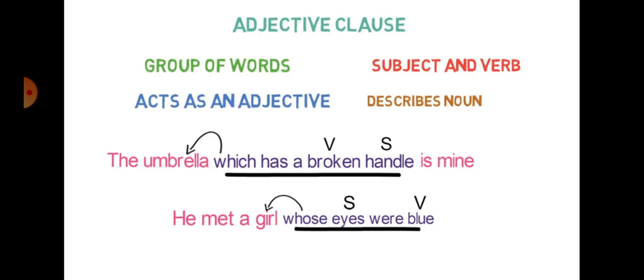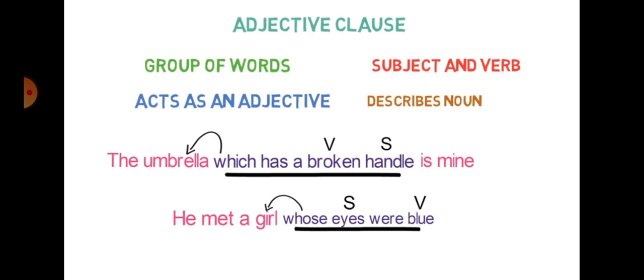Now this whole statement, which has a broken handle, is actually giving you more knowledge about whom? About mine or umbrella? Very good. It gives you more information about the umbrella, as umbrella is our noun. When you get more information or quality about a noun, it becomes our adjective.